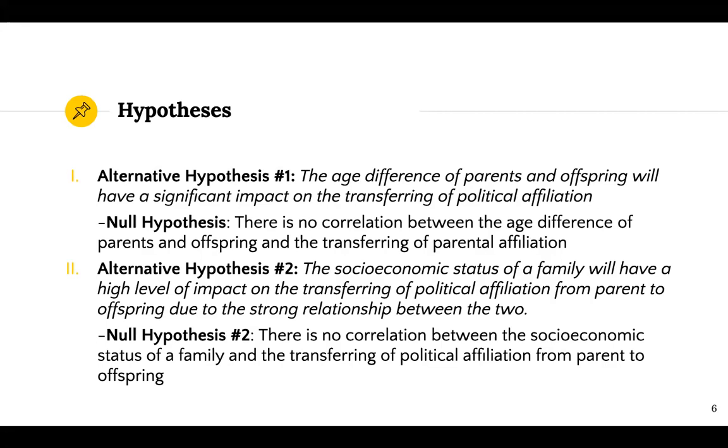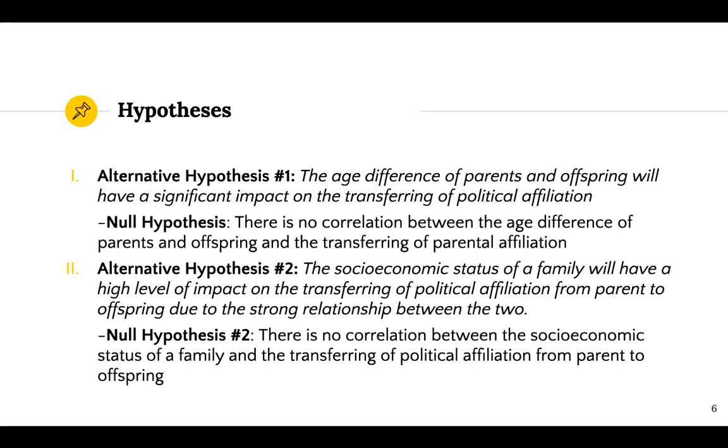The null hypothesis, which is the rejection of the alternative hypothesis, is that there is no correlation between the age difference of parents and offspring and the transferring of political affiliation. The null hypothesis in this is just a complete rejection of what was predicted in the actual hypothesis.